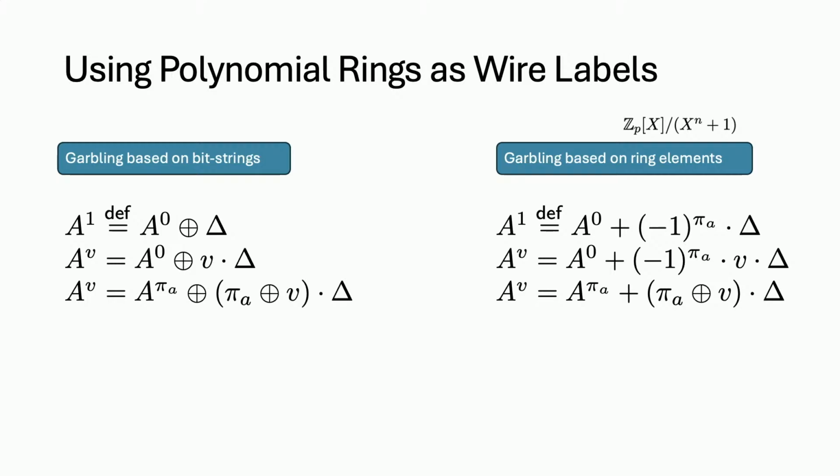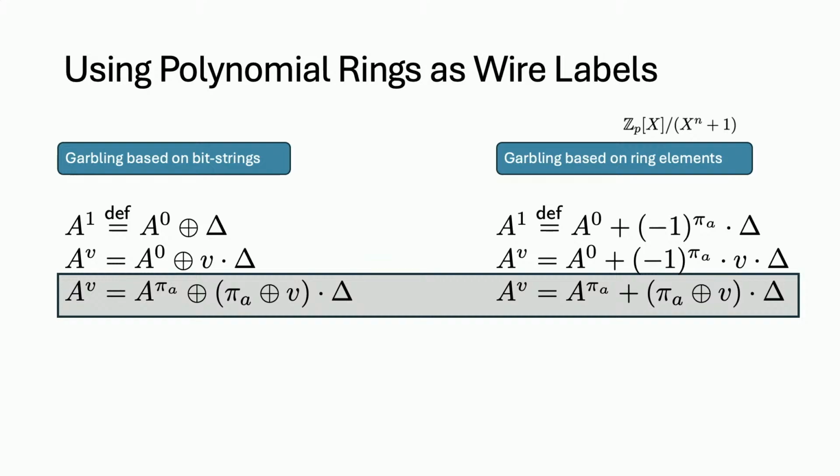Also, instead of defining the labels for one based on 0 and XOR delta, we're going to define it in a slightly more complicated way. But the goal is to obtain the last equation. The goal of defining them in a different way is to ensure that the last equation still looks nice. You can actually try the value 0, and when there are 4 possibilities, you can try it. It turns out that it works out. So the last one is the most important thing.